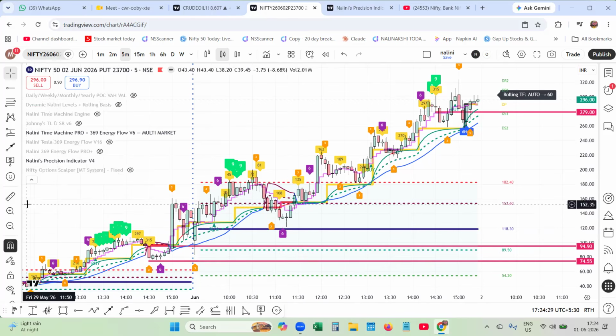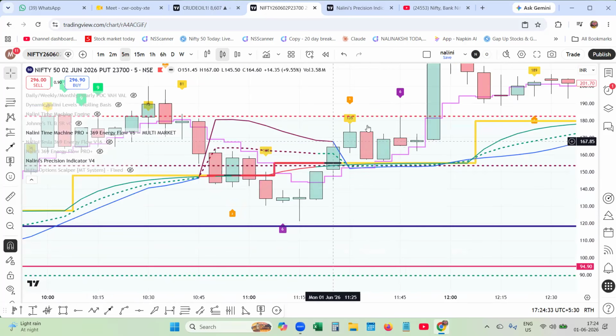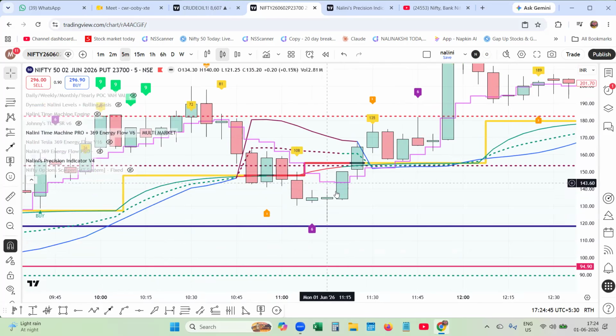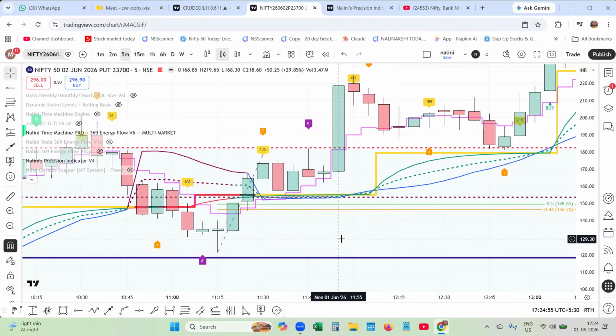Actually 108 and 135, they are important time slots. At that time, even this put is coming down, which means the Nifty might have pulled up. So in this time slot, from 118 to 135, the market has climbed.